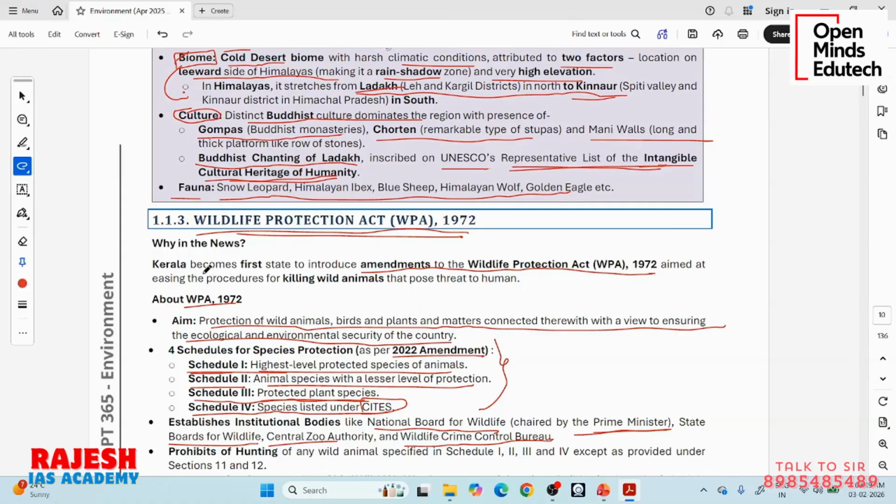Okay. So Kerala has become the first state to introduce amendments to the Wildlife Protection Act aimed at easing the procedures for killing wild animals that pose a threat to humans. So they want to kill some animals to protect human interest, to prevent threats to humans. They want to declare some animals as vermin, but they do not have the power because there is already a central government law on it. So they have made the act and sent it for presidential assent, which is still pending.